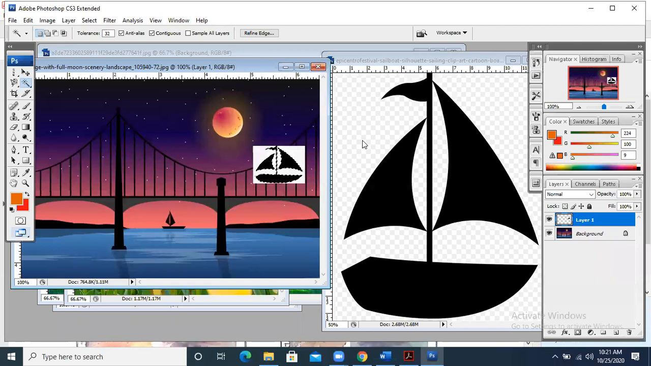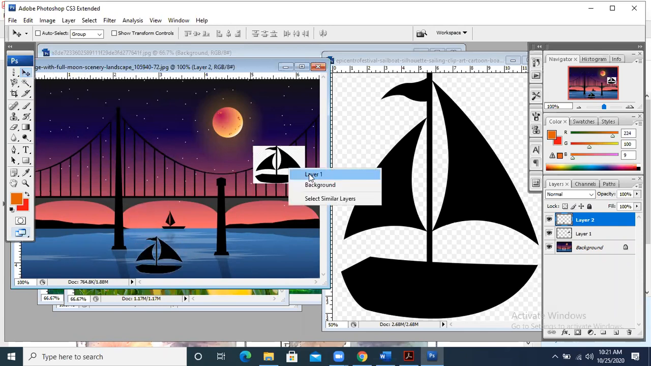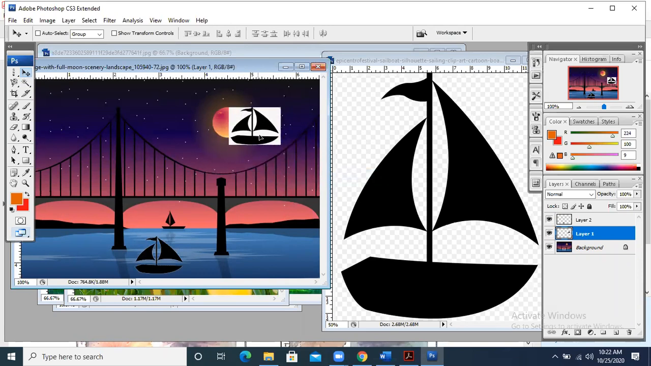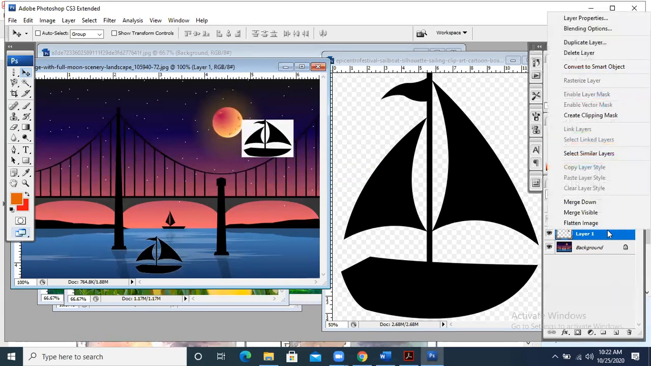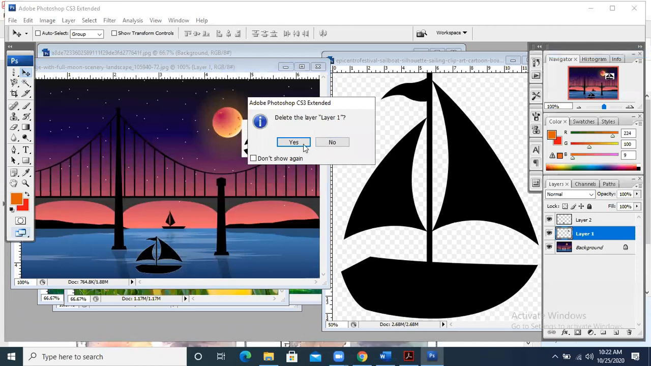Now I press Ctrl C and then Ctrl V. Now you can see that the boat has been separated from the background. How did I do this? Because I selected that particular color using the Magic Wand tool and I left the white color. Now I can delete this layer. This is layer 1, the extra layer. I will right click on this layer and delete it.